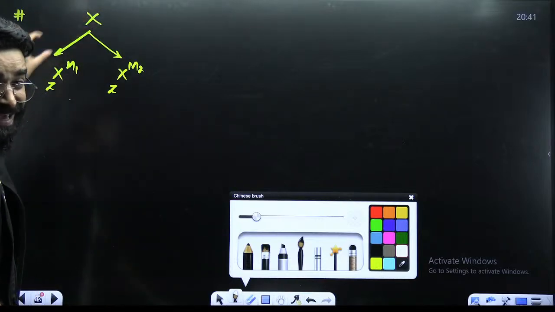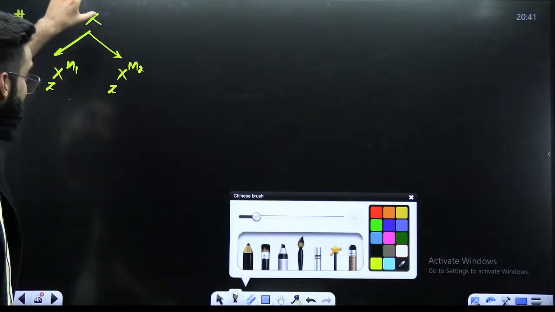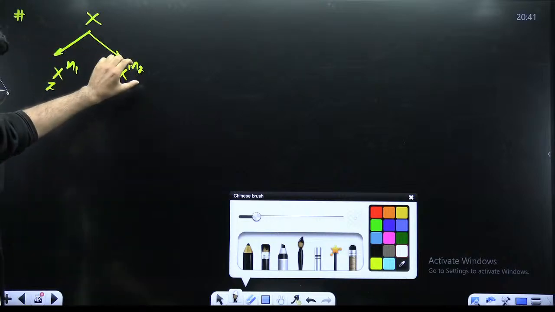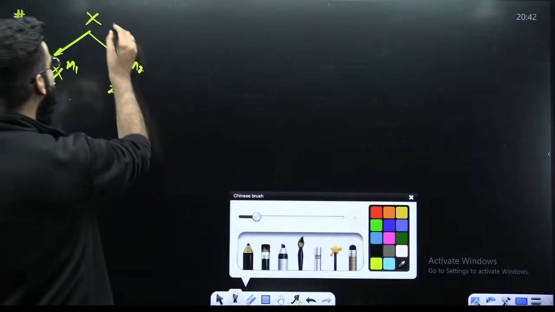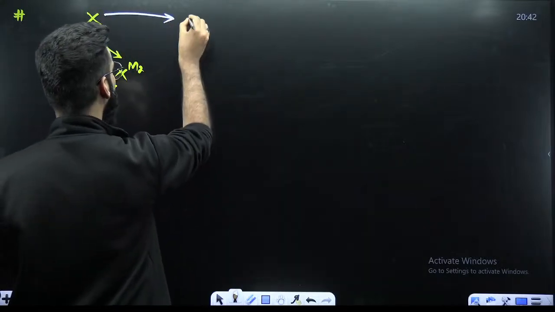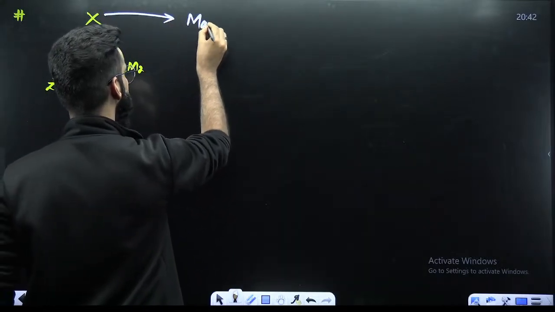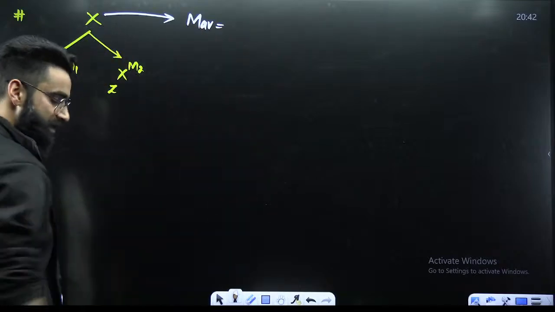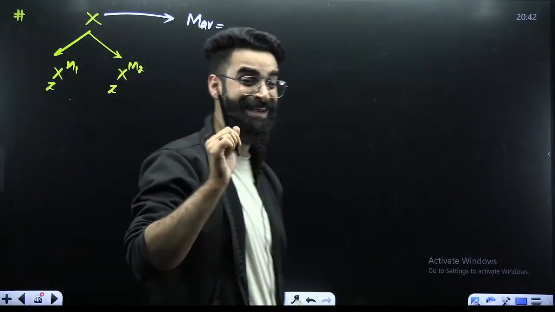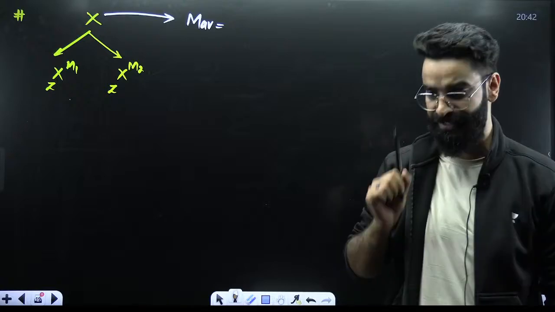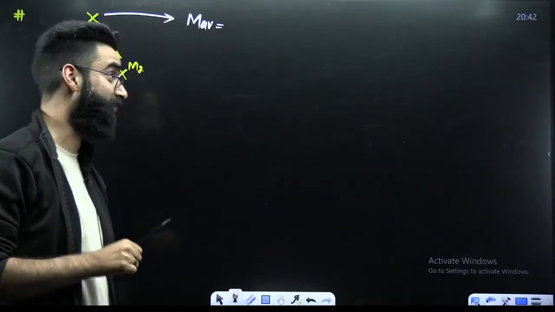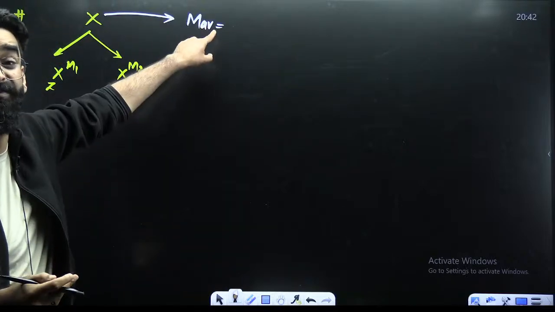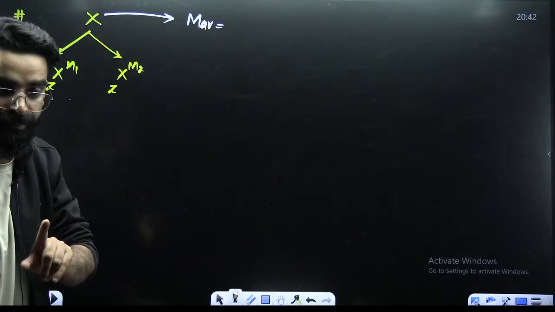Whenever an element exists in the form of isotopes, we do not calculate the normal atomic mass for that element. We calculate the average atomic mass.